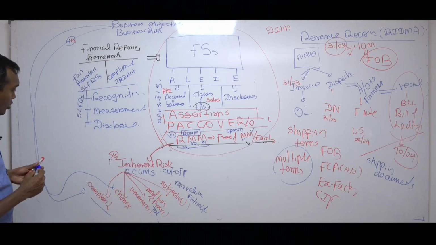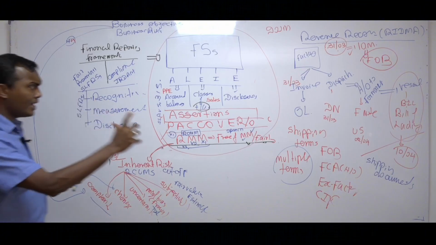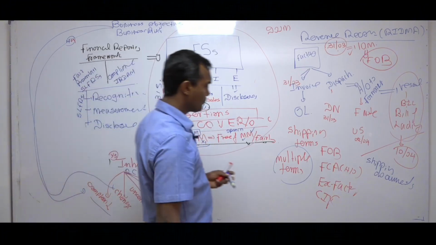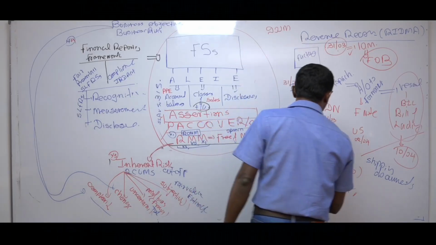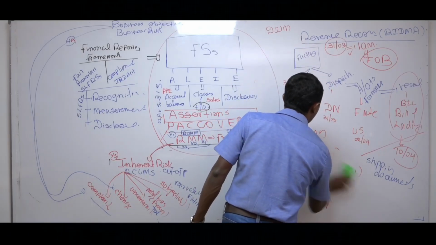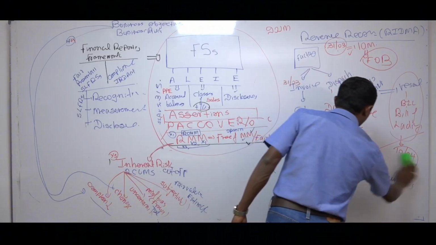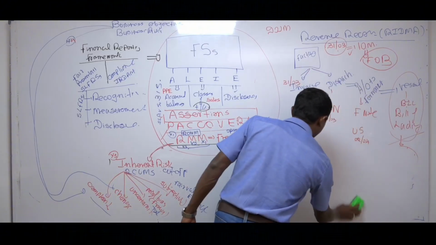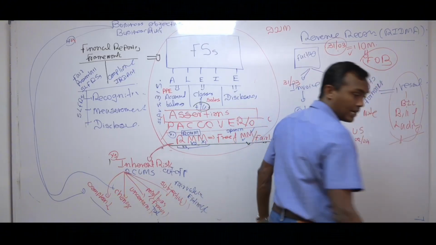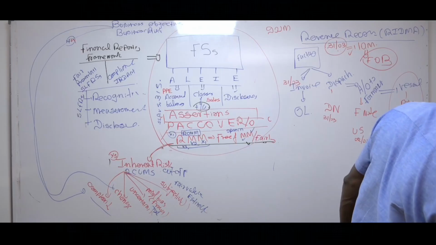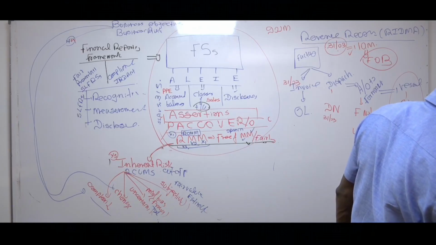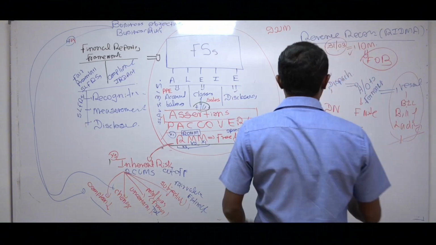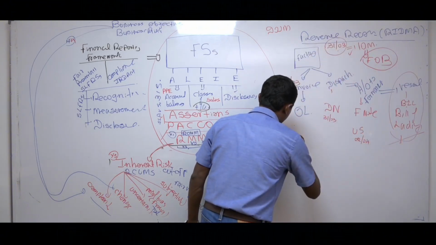Now I want to get to another important point. I am taking my example, let me write my example. In this case I am identifying a risk, right, I am identifying a risk of material misstatement.